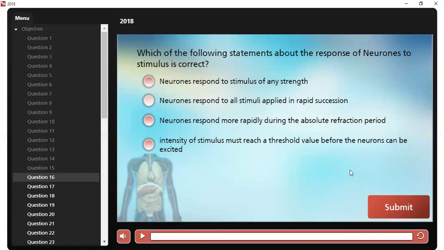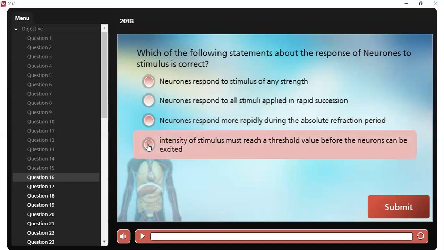Which of the following statements about the response of neurons to stimulus is correct?